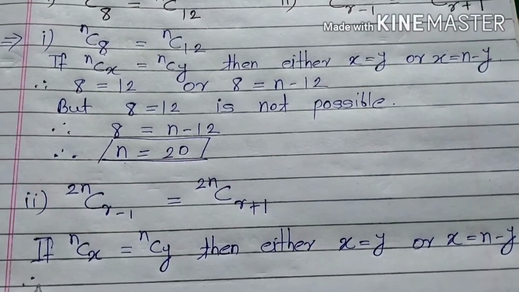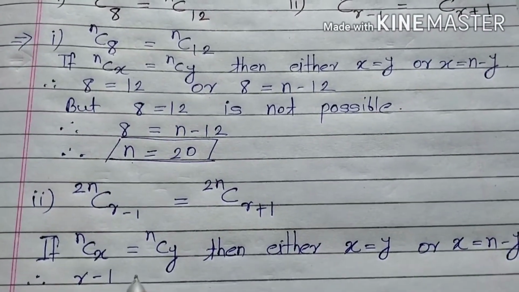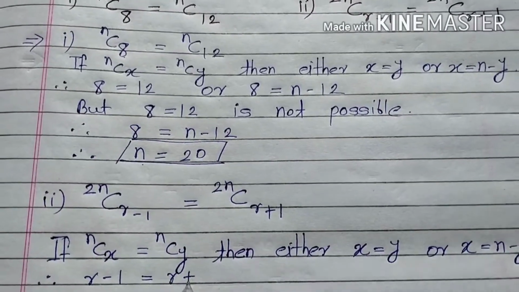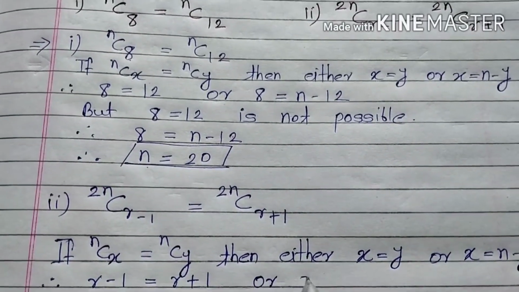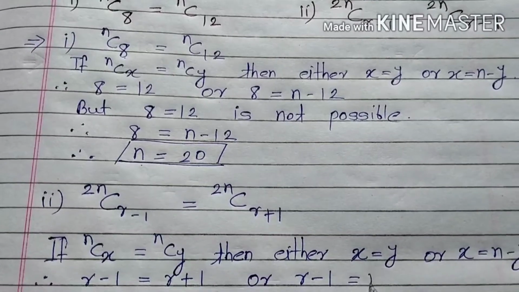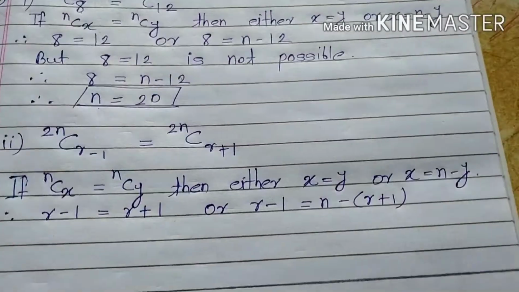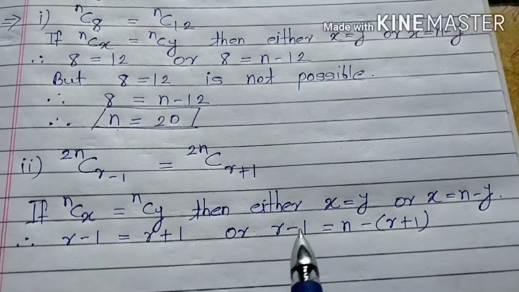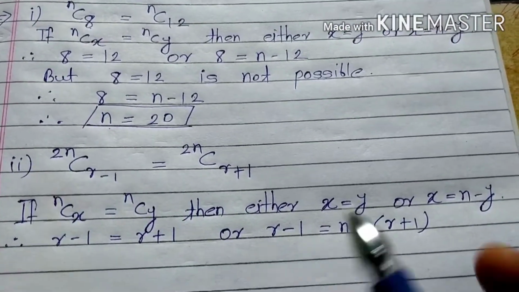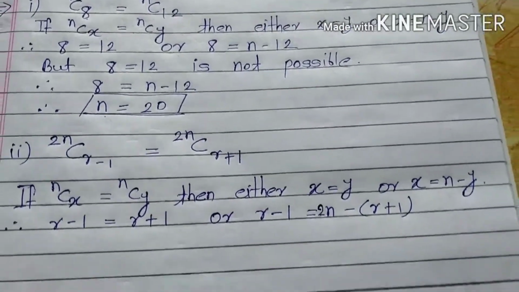So therefore r minus 1 is equal to r plus 1, or r minus 1 is equal to n minus (r plus 1). But it is not n, it is 2n, so write here 2n.